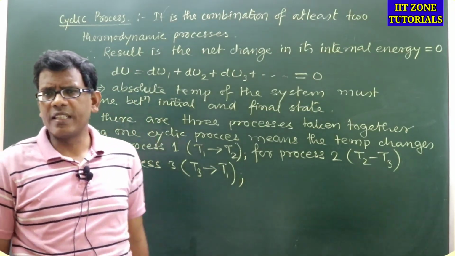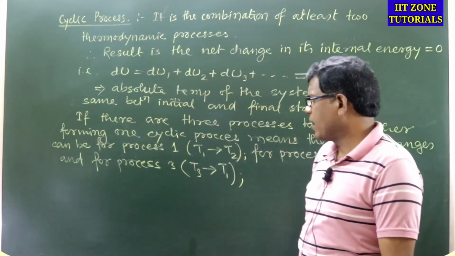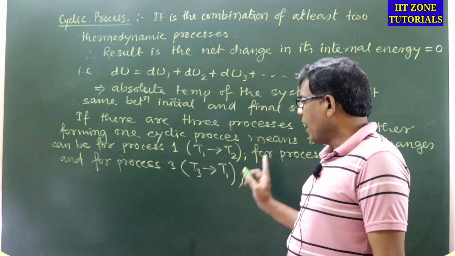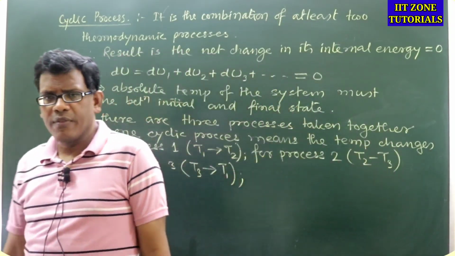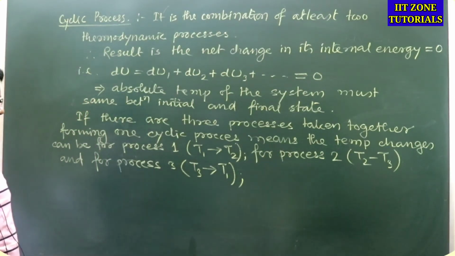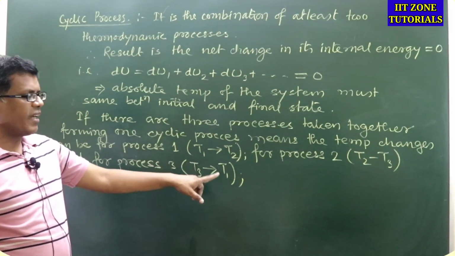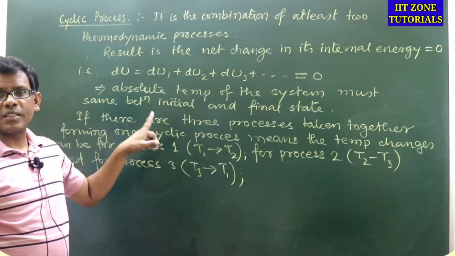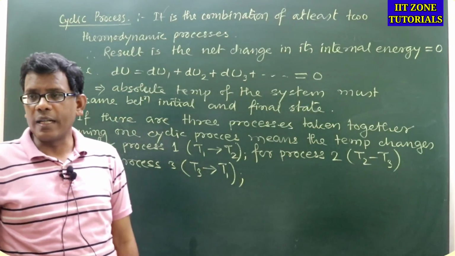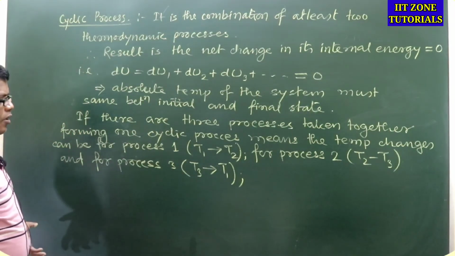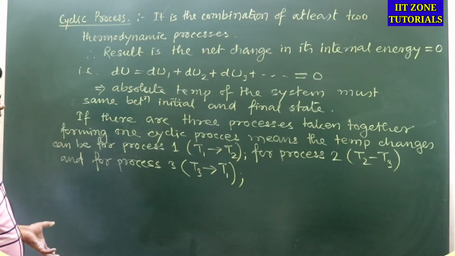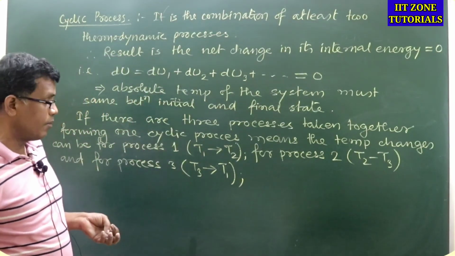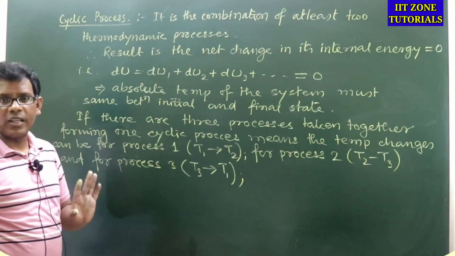So can you see this? The absolute temperature at the initial state of the first process and the final temperature at the final state of the last process must be the same, so the final temperature at the end of this cyclic process comes back to the initial temperature at the beginning of the cyclic process. That means the initial temperature and final temperature must be the same.